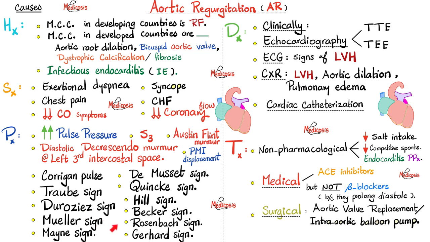But let's not get ahead of ourselves. Aortic regurgitation, the history. The causes. The most common cause in developing countries is rheumatic fever. The most common cause in developed countries are all of the following, including aortic root dilation. And this is a very important thing to remember.